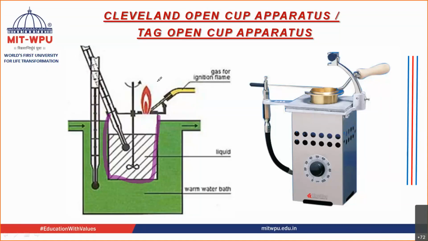So this is the Cleveland open cup apparatus, also known as the tag open cup apparatus. There are two types, one is open cup and one is closed cup. As this cup is open from the top, it is known as the tag open cup apparatus. This is from where the flame is introduced. This is the cup in which the aerosol sample is placed. This is the assembly which is going to heat your propellant and aerosol, and the vapors are going to be produced.